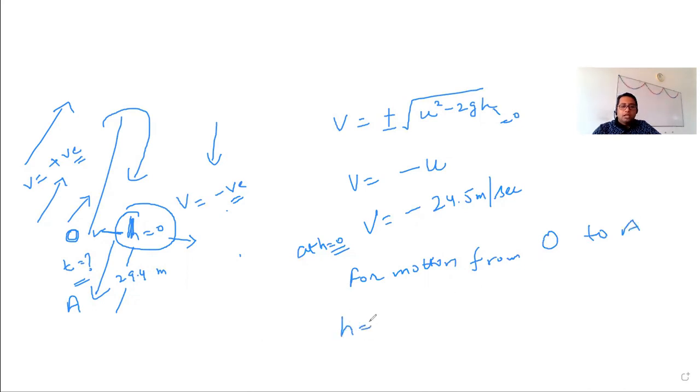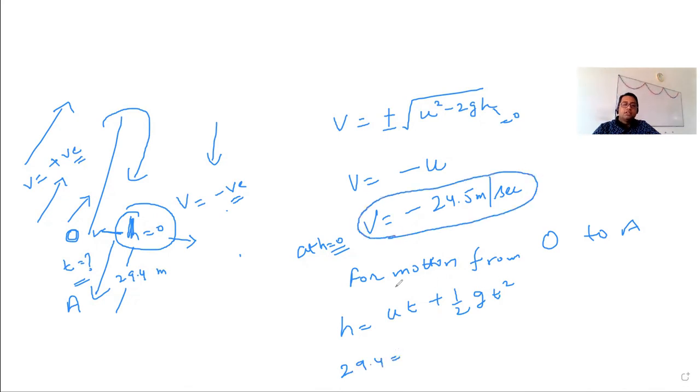So we will use this formula, h is equal to ut plus half gt square, and this time we take plus half because we are taking the downward motion. The particle is moving downwards, so plus half gt square, and the value of h is 29.4, and the value of u is the initial velocity because at the point O this is the velocity, so this can be taken as the initial velocity at the point O, that is minus 24.5 t plus half, and the value of g is 9.8 t square.